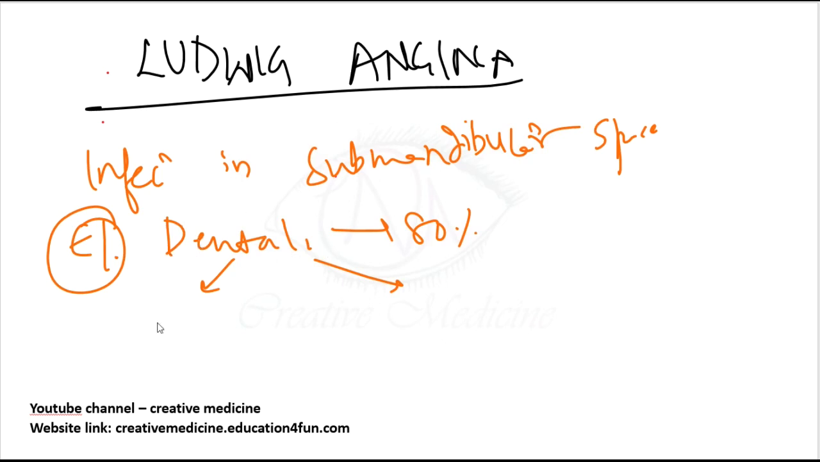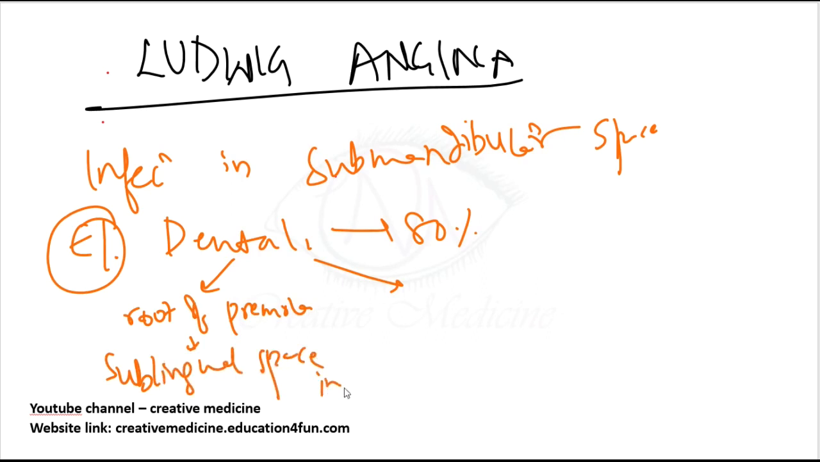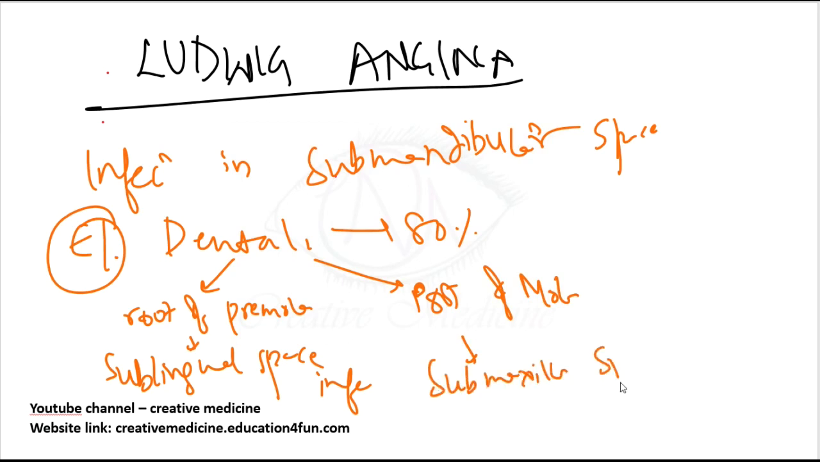If there is dental infection at the root of the premolars, it causes infection of the sublingual space. Dental infection at the root of the molars causes submaxillary space infection. Okay, so as a result, in this Ludwig's angina, there will be two things.